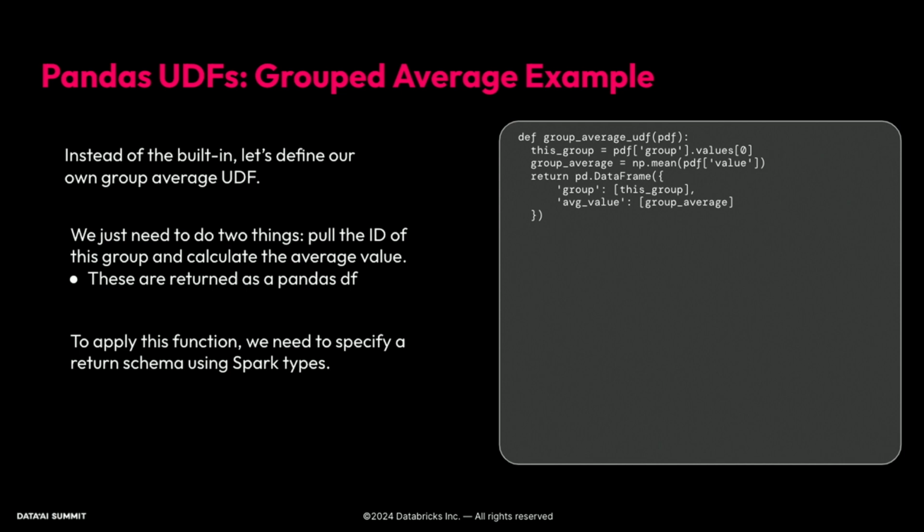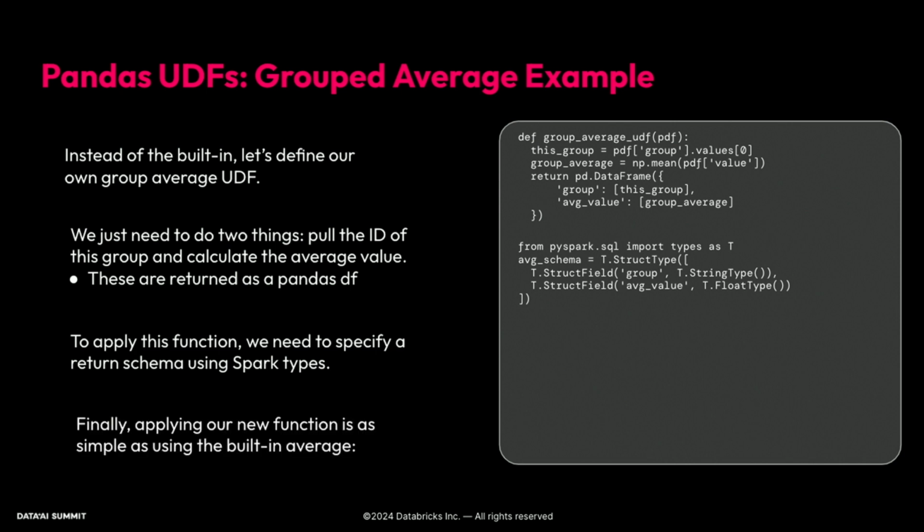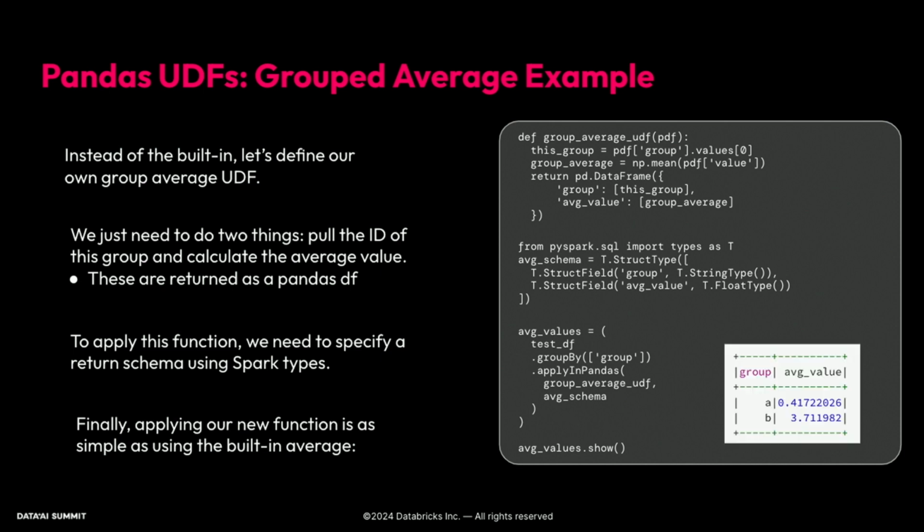To then apply this function, all we need to do is specify a return schema using Spark types. So we can import our types and define our group as a string and our average value as a float. And then this plugs in really neatly in the same way as the built-in averaging, where we take our test data frame, group by our group, and then here we just apply in Pandas instead of using the agg. So apply in Pandas our group average UDF, and then pass in our schema. And this reproduces the exact averaging data frame that we looked at and found using the built-in.